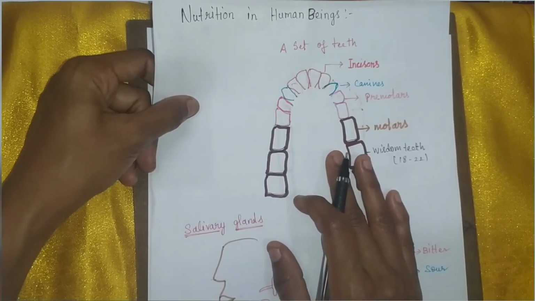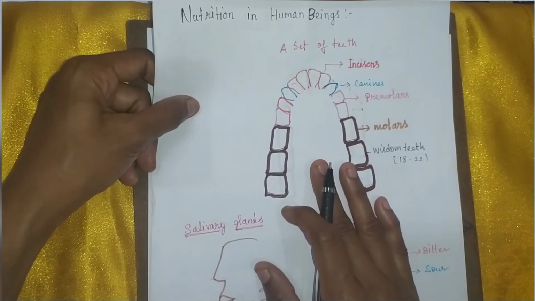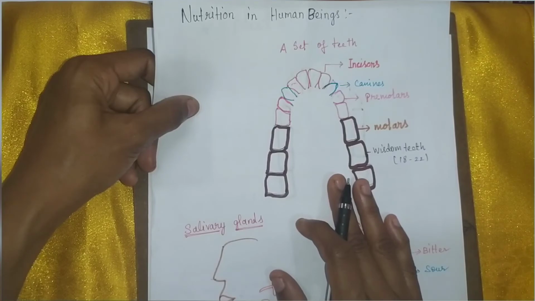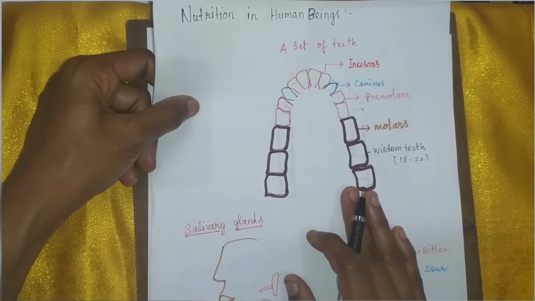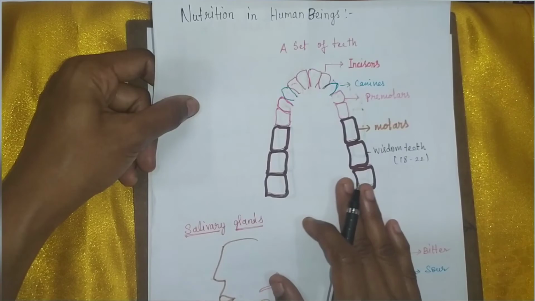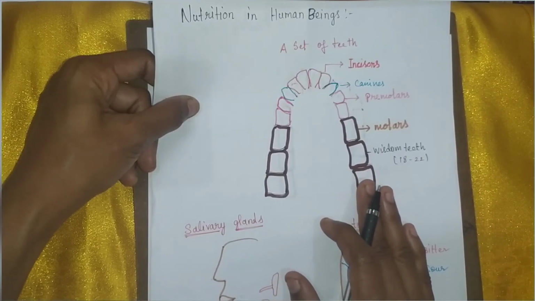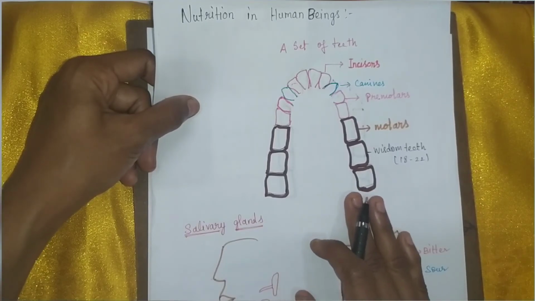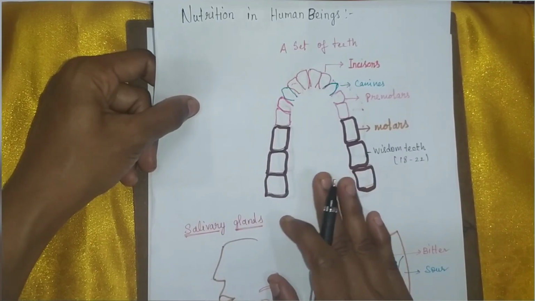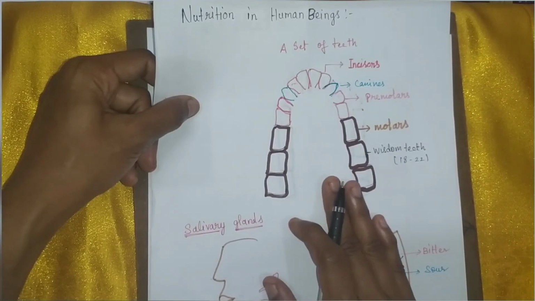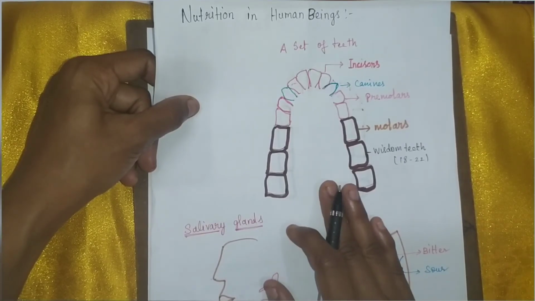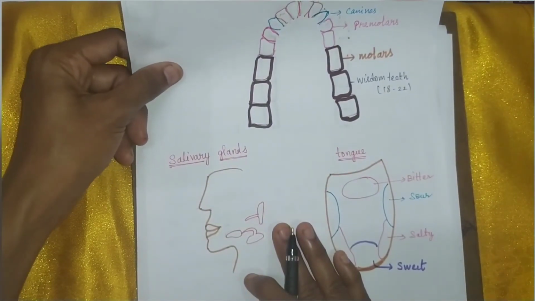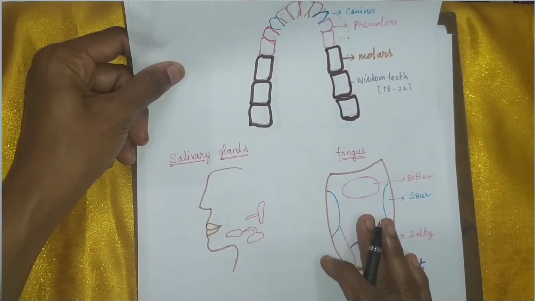Why do we have to break down the food into smaller pieces? Because we cannot obtain nutrients from the food directly. The food we put into the buccal cavity consists of complex substances, so it must be converted into simple soluble substances. Then only our body fluids can absorb nutrients from the food. So the digestion process starts in the buccal cavity. For that, we have 4 different kinds of teeth, 3 salivary glands and a muscular structure, the tongue.